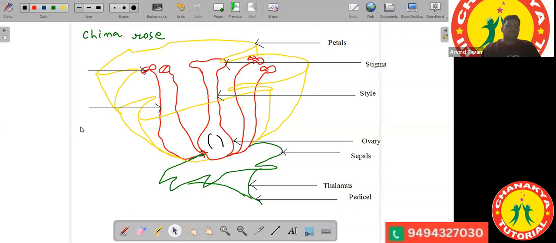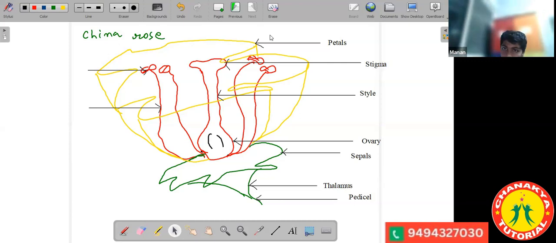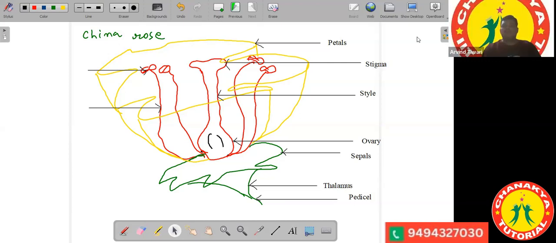Have you drawn the diagram, everyone? Yes, sir. Okay. Now see, only two parts are left for labeling. This one is your anther. Then you have the filament.